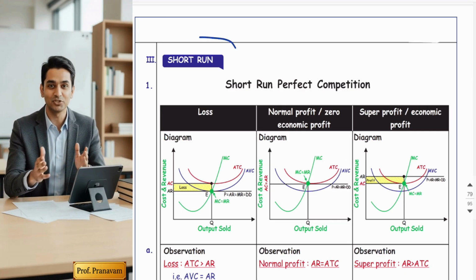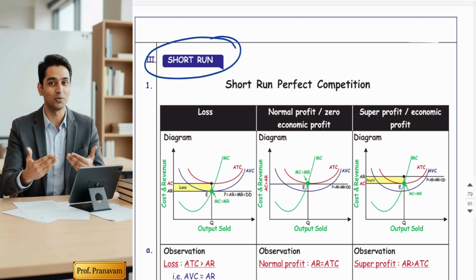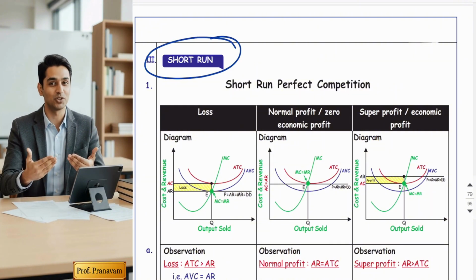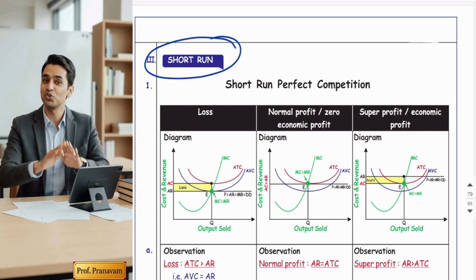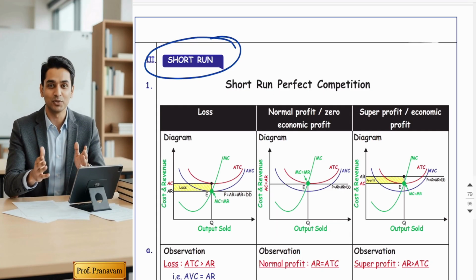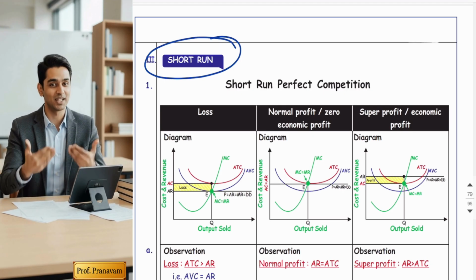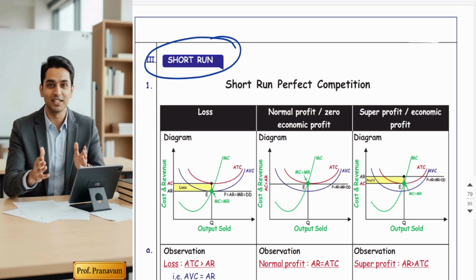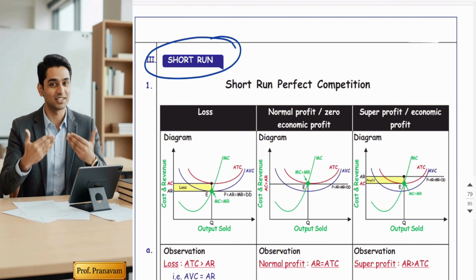So first, let's start with the short run. Later on, we'll start with the long run. Guys, before I get into the topics, one disclaimer. This topic is a diagram based topic, and to understand this diagram in a better manner, you should remember two concepts. That is revenue curve and cost curves. Because the purpose of this topic is to make you understand how firms earn profits or how firms suffer losses in different situations.